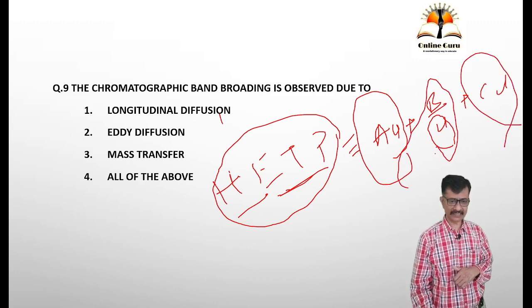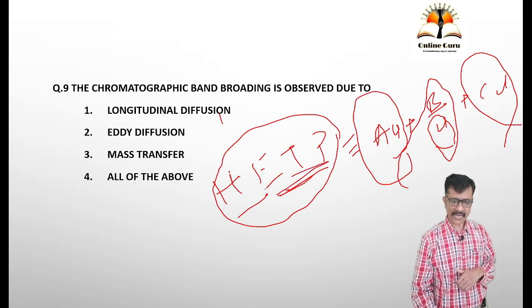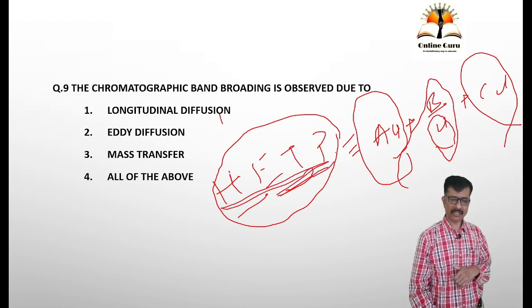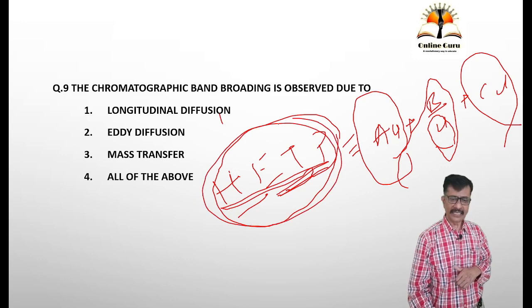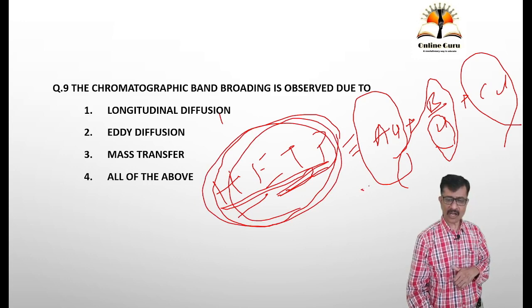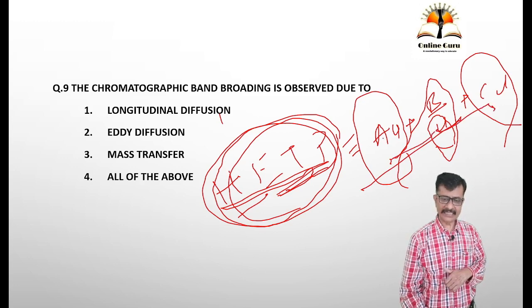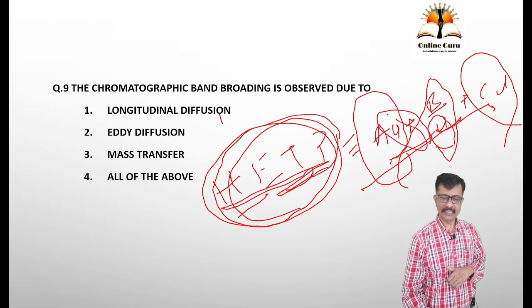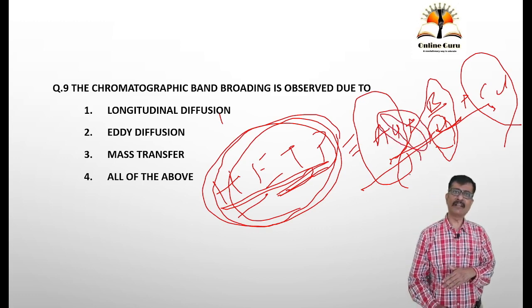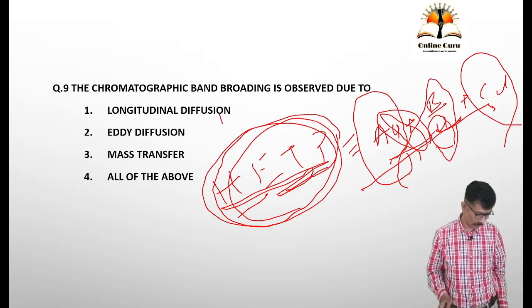So look at this chromatograph: height of the theoretical plate, or chromatographic band broadening, is decided by all three things: longitudinal diffusion, eddy diffusion, as well as mass transfer. And these are governed by the speed of mobile phase in a stationary phase, that is U.